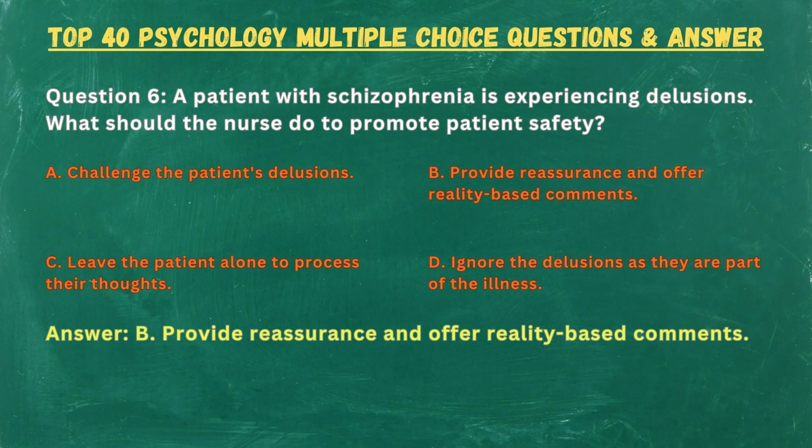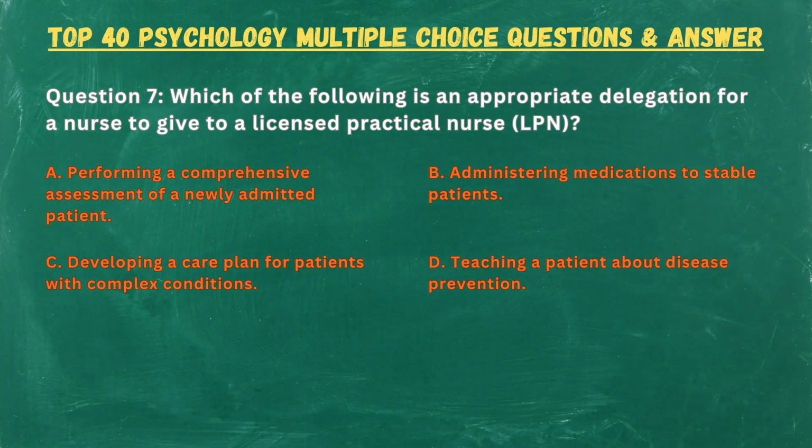Answer. B. Provide reassurance and offer reality-based comments. Question 7. Which of the following is an appropriate delegation for a nurse to give to a licensed practical nurse, LPN? A. Performing a comprehensive assessment of a newly admitted patient. B. Administering medications to stable patients. C. Developing a care plan for patients with complex conditions. D. Teaching a patient about disease prevention.